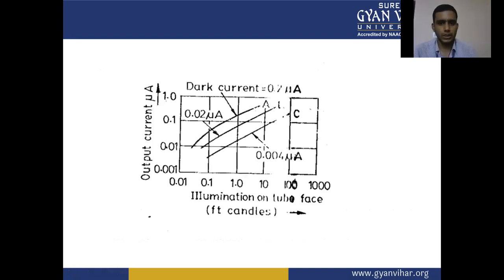So this is the graph between the illumination on tube base and output current. The light illumination is on one axis, and the output current in microamperes on the other, and we have some dark current.